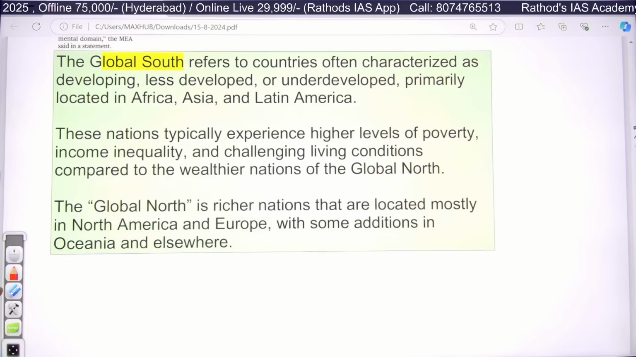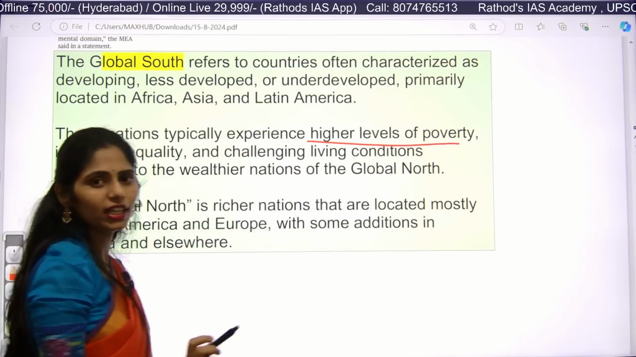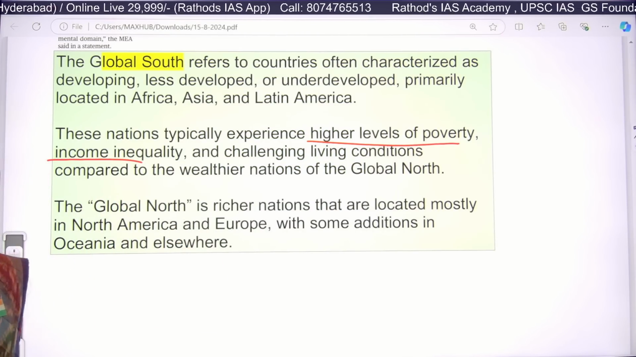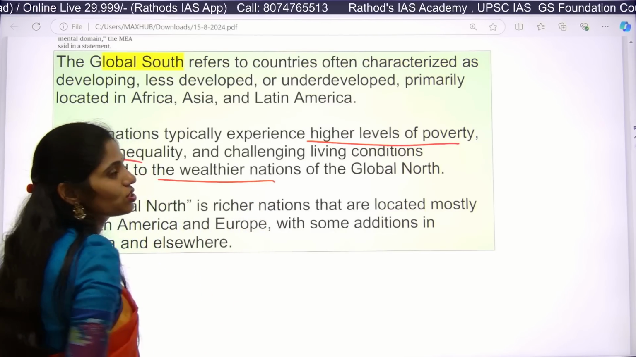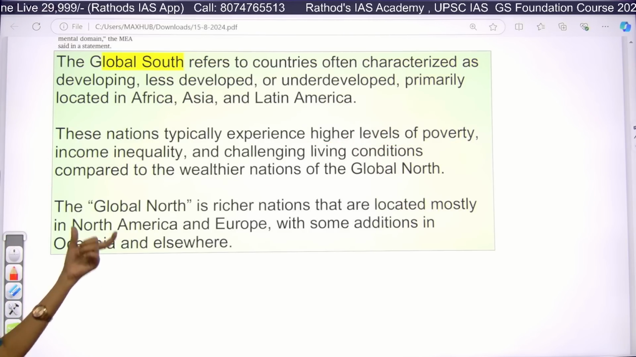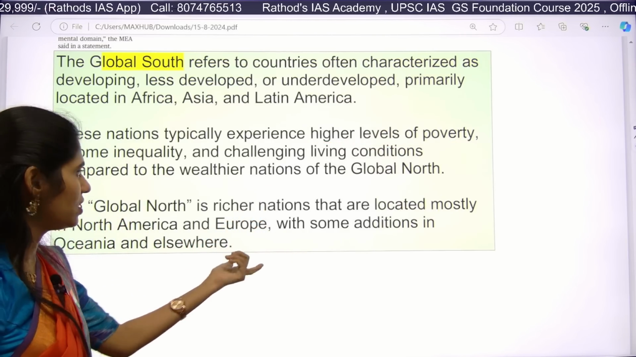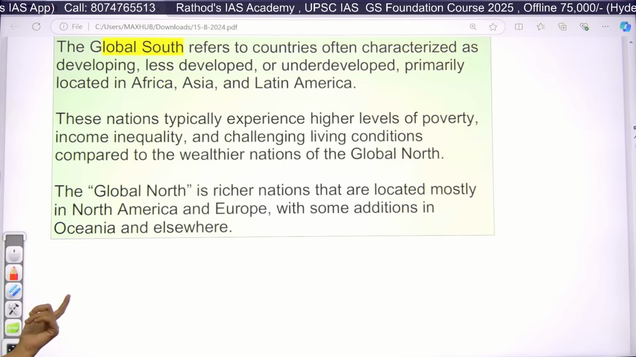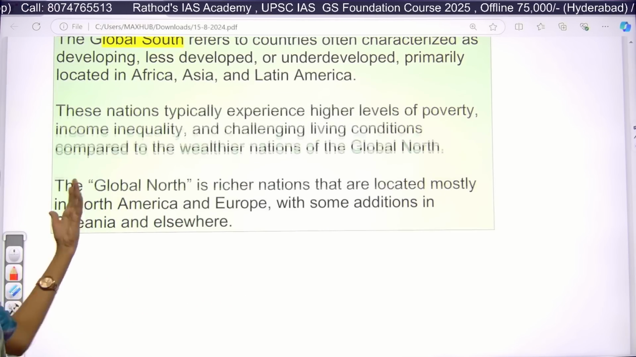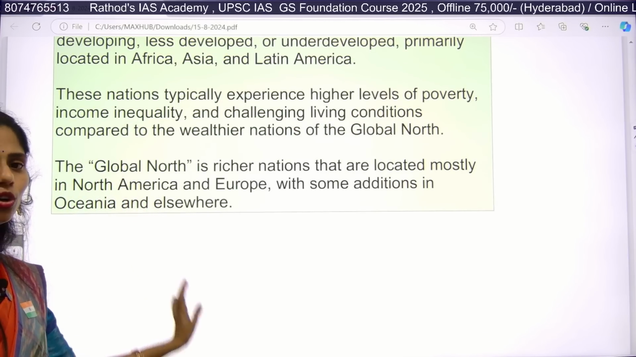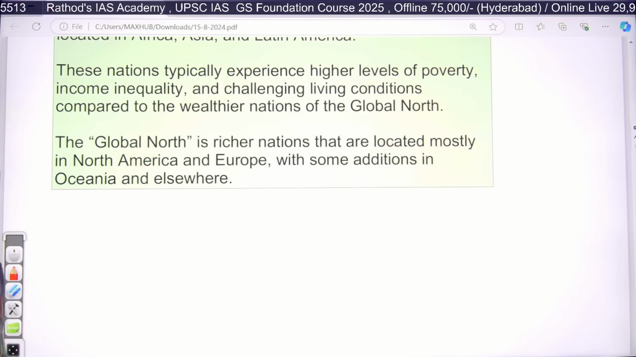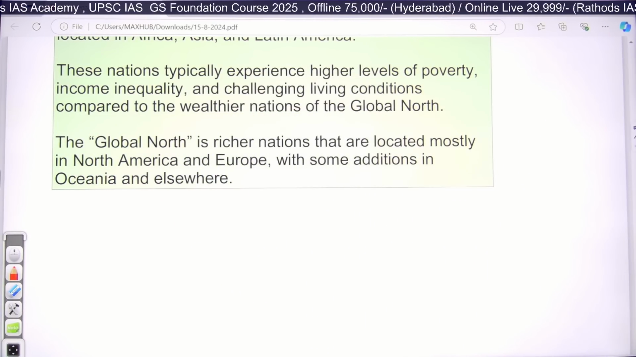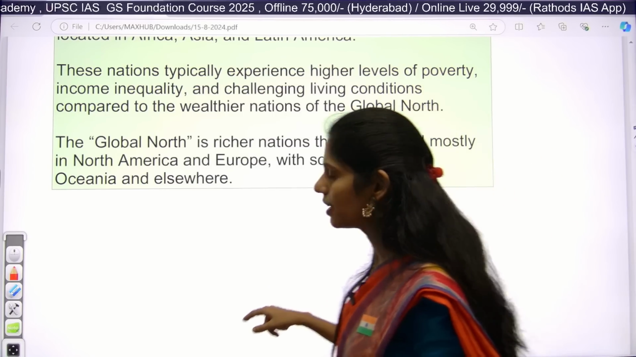These nations typically experience a very high level of poverty and income inequality, and very challenging living conditions compared to the wealthier nations of Global North. Global North contains richer, that means developed, countries, mostly North America, Europe, and also Oceania, which comes under Australia. You can include all richer nations in Global North. Yes, Latin America and Central America: here we have North America and South America, with a small part in between, Central America.